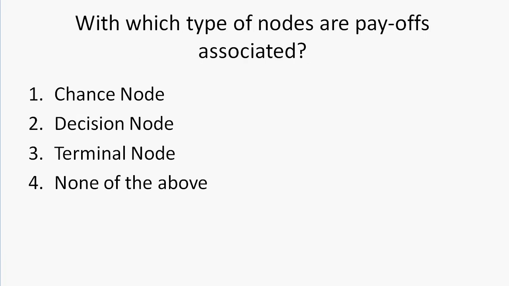With which type of nodes are payoffs associated? 1. Chance node, 2. Decision node, 3. Terminal node, 4. All of the above.